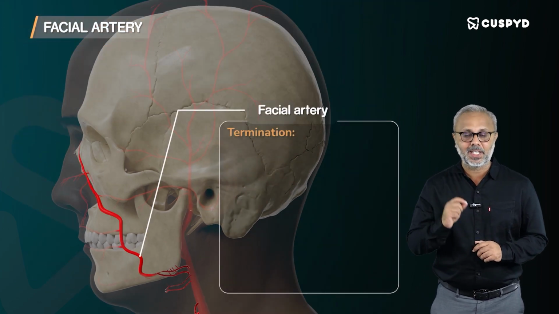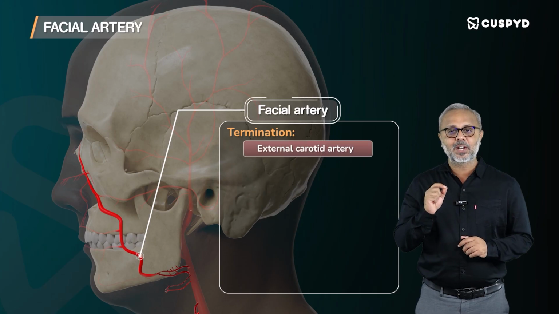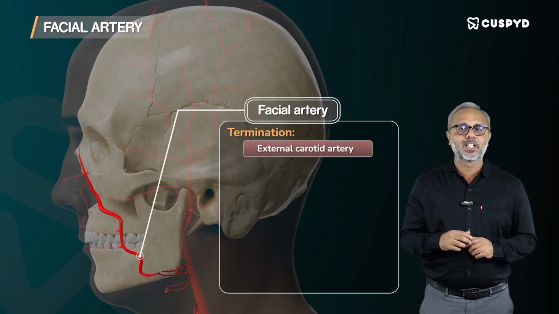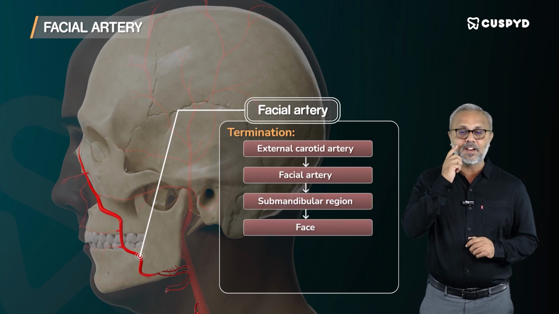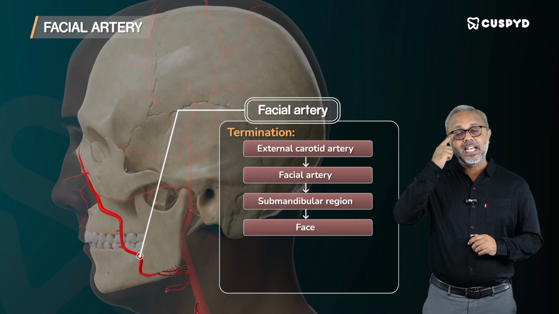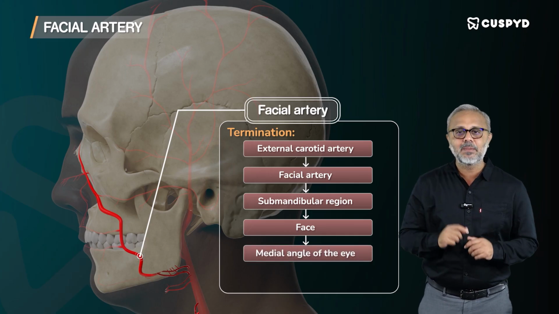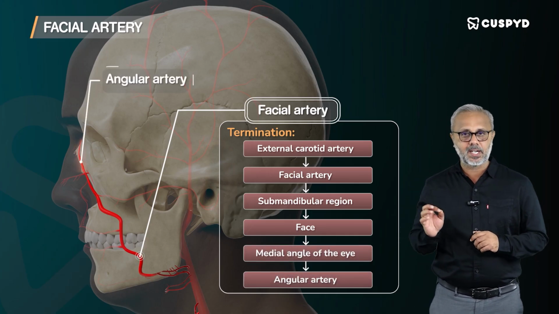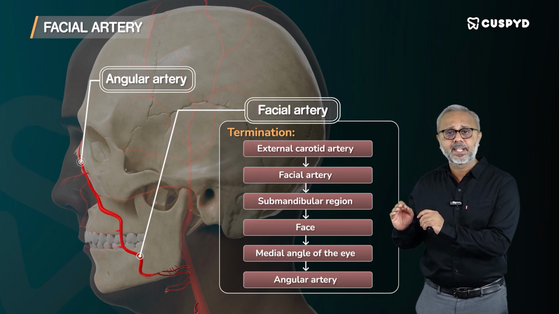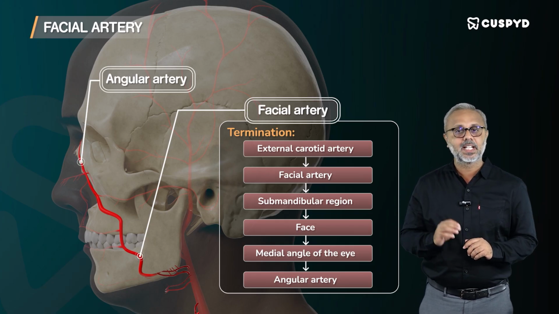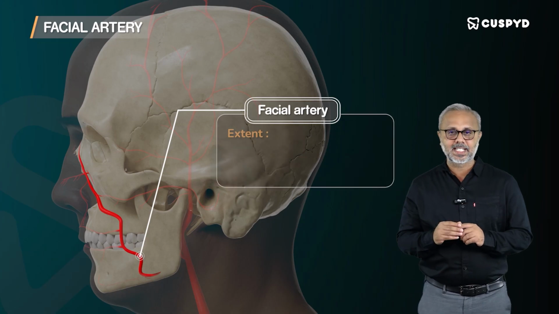What about termination? The external carotid artery, after it gives rise to the facial artery, enters the face after passing for a brief period in the submandibular region and ends in the medial angle of the eye by continuing as angular artery. So, the termination is facial artery continues as angular artery, right? Then, what about the extent?